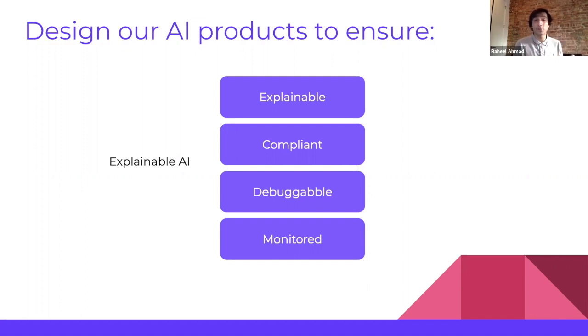It can be monitored. We should be able to monitor the performance and fairness of the models as they help us make decisions for us. And they must be debuggable, which means that we should be able to diagnose and identify the root cause of failure to fix the errors, thus improving the overall model accuracy.